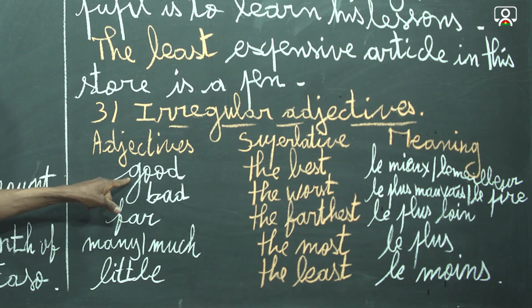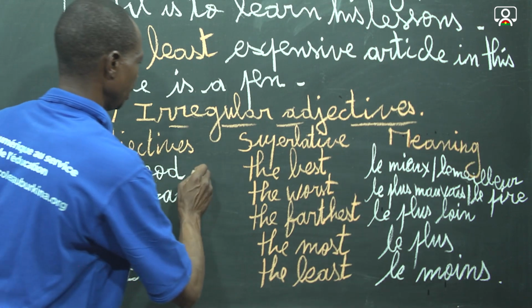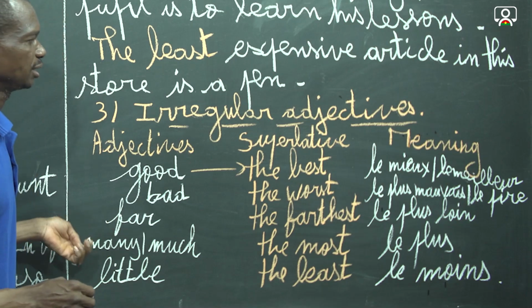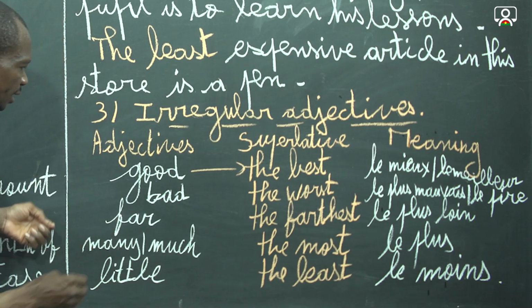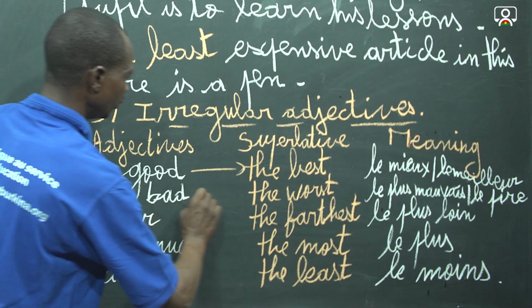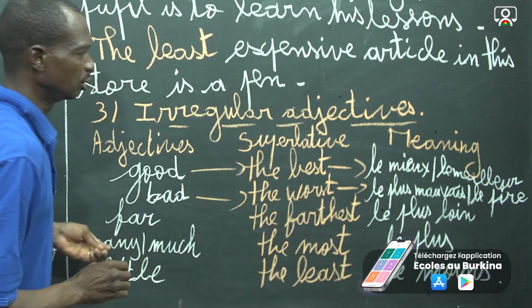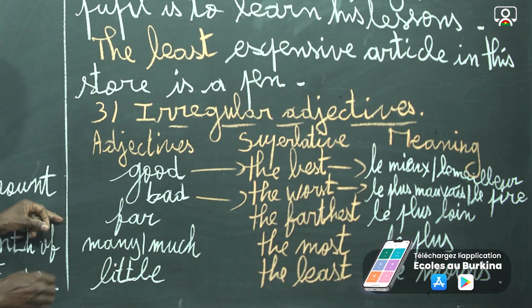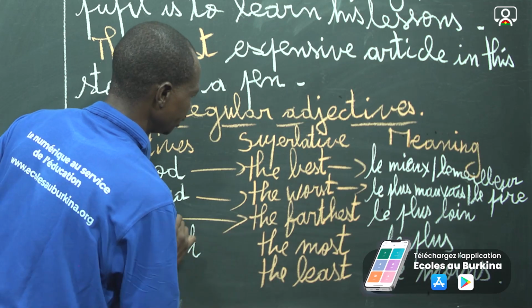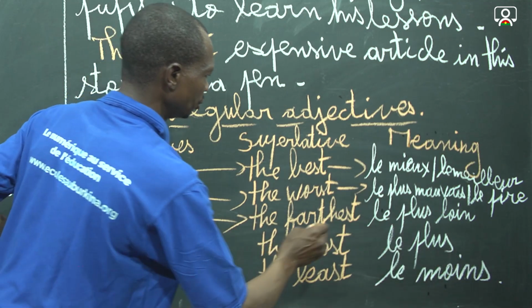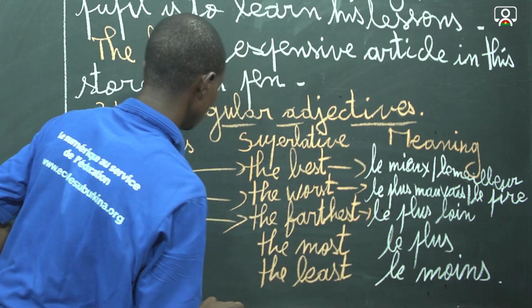Then here are the irregular adjectives with the superlative. So good, we have the best, and the meaning is le mieux or le meilleur. And bad, we have the worst, meaning le plus mauvais ou le pire. And far, the superlative is the farthest, le plus loin.